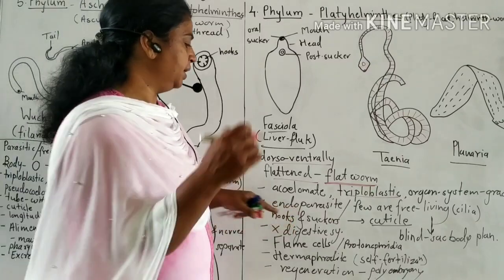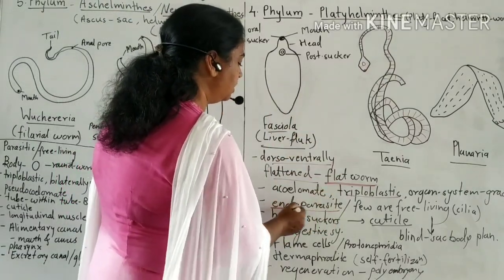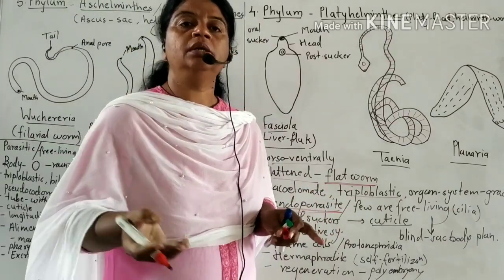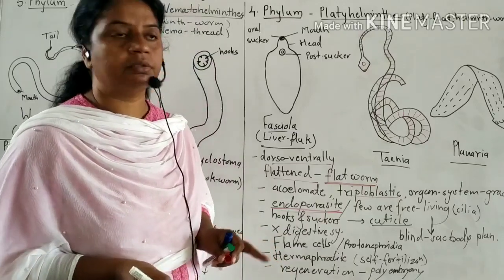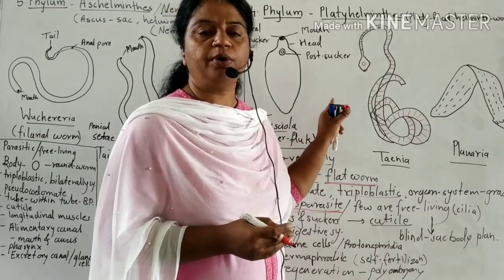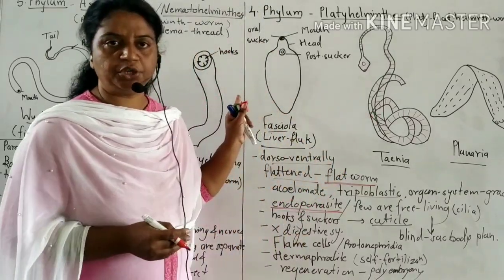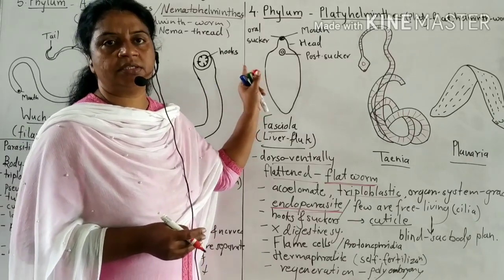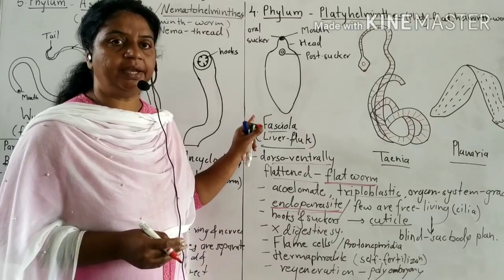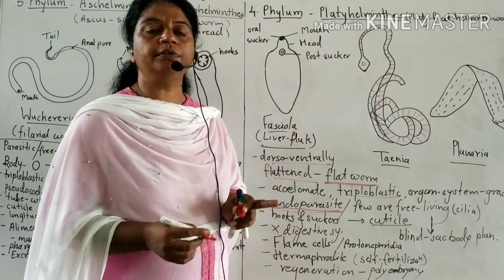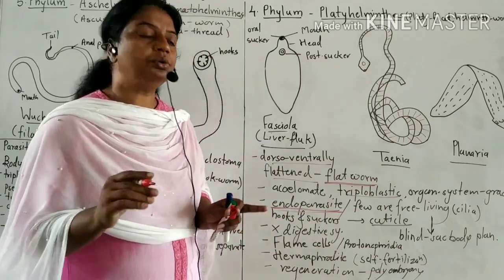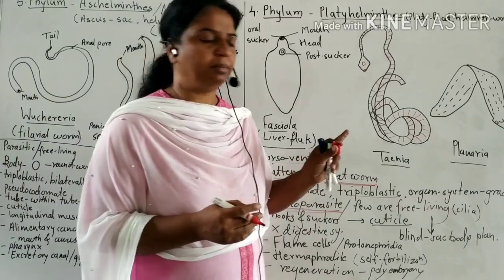They are mostly endoparasites, meaning they are parasitic forms. They live in the body of the host. This liver fluke lives in the liver of sheep or goat, or it also infects human beings, causing liver rot. This Fasciola or liver fluke is an endoparasite which causes a disease called liver rot to sheep, goat or also human beings.